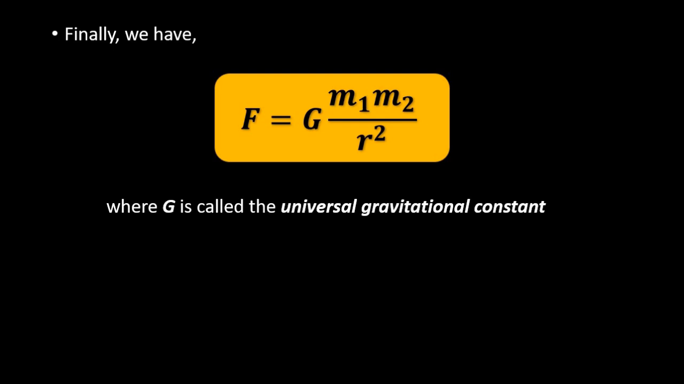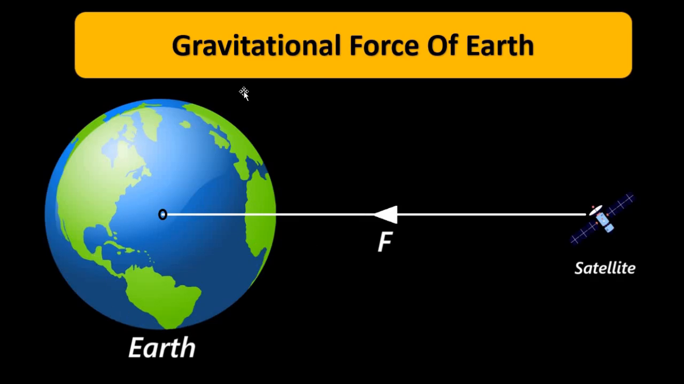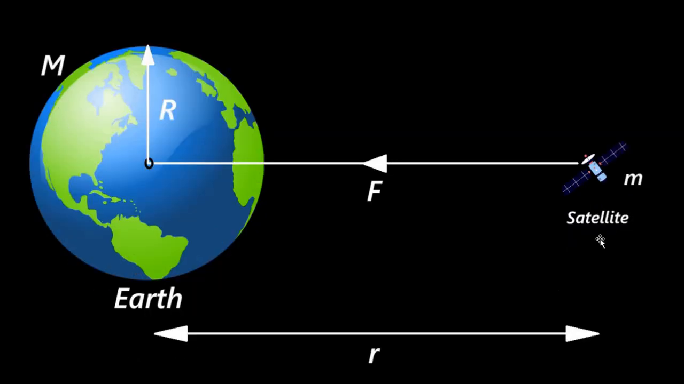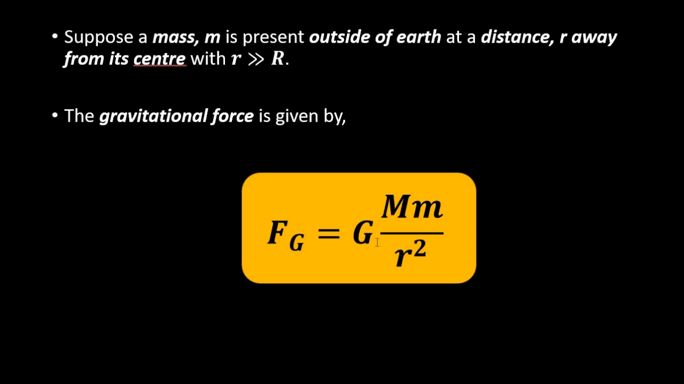Now let's say one of the objects we take as Earth, and the other object can be any other object. In this case we are taking a satellite. So let's say Earth has a mass capital M and the satellite has a mass small m. They are separated by a distance small r. So the gravitational force acting on the satellite because of Earth is F subscript G equal to G M m by r square, where capital M is the mass of Earth and small m is the mass of the satellite.